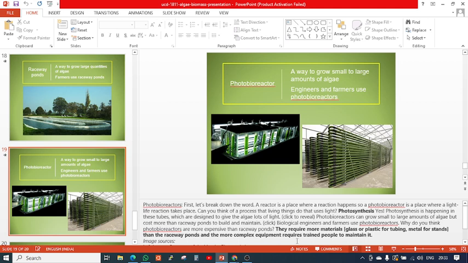You are given light and the presence of chlorophyll. The photosynthesis reactions can take place in a controlled environment or tubes, and the energy can be collected from these photo reactions. They require more material and special care to maintain these photobioreactors.